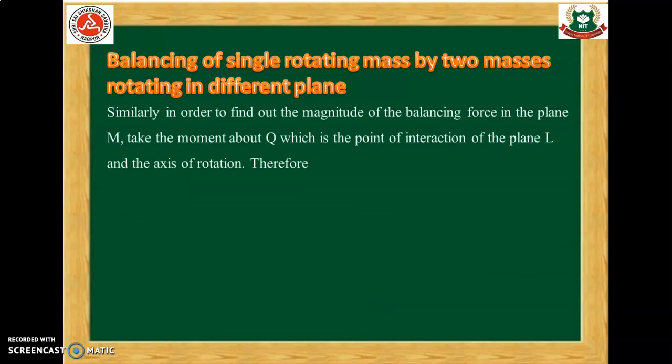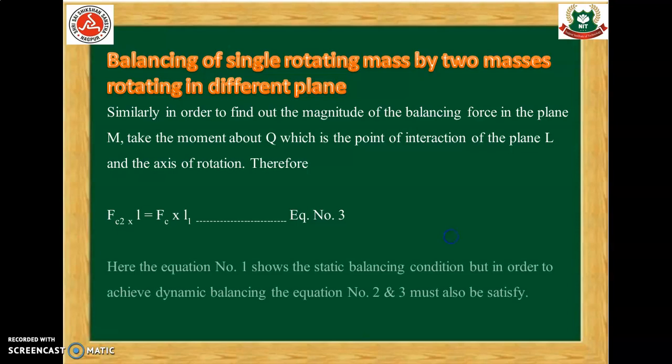Now, similarly, in order to find out the magnitude of the balancing force in the plane M, take the moment about Q, which is the point of intersection of the plane L and the axis of rotation. Therefore, Fc2 into l equals Fc into L1, and this is our equation number 3.